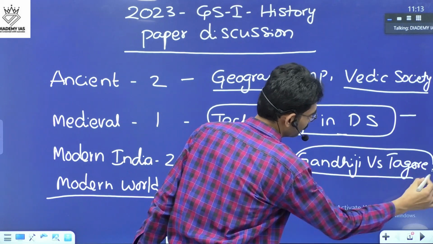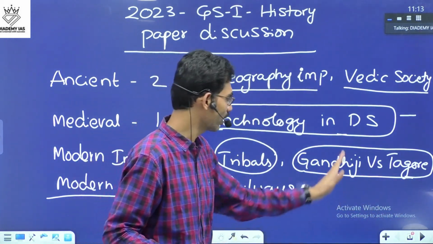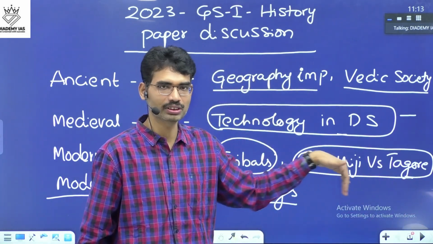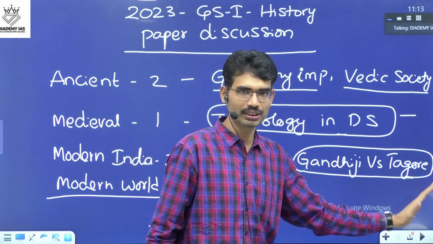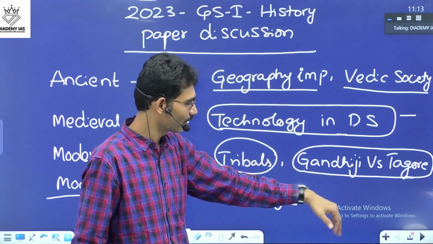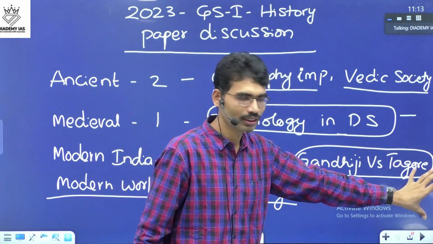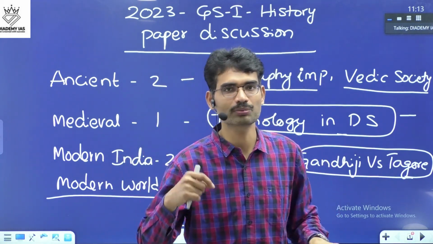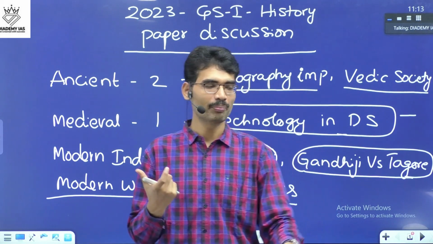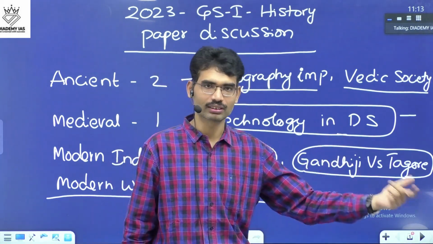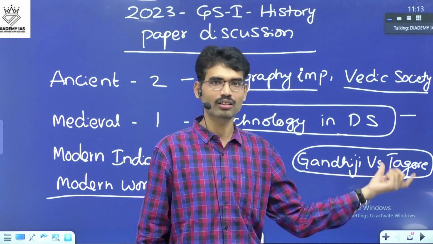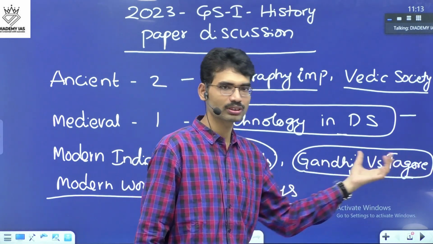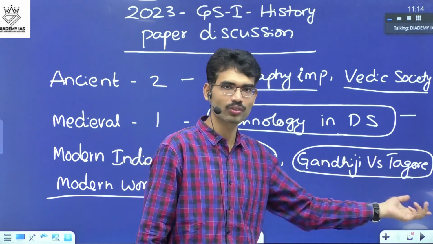Now, Gandhi versus Tagore. It is relatively difficult to answer because you have to know the philosophy of Gandhiji and the philosophy of Tagore, and here you need to give a differentiation on education and nationalism. This is a relatively difficult question, and you need some knowledge of the personalities of Tagore and Gandhiji. But it is a straightforward question when it comes to the syllabus, because the syllabus says personalities of modern India. They can ask about any personalities, and this type of question is not new in UPSC. Earlier, they asked Gandhiji versus Subhash Chandra Bose, Gandhiji versus Ambedkar, and Gandhiji versus Tagore this time.